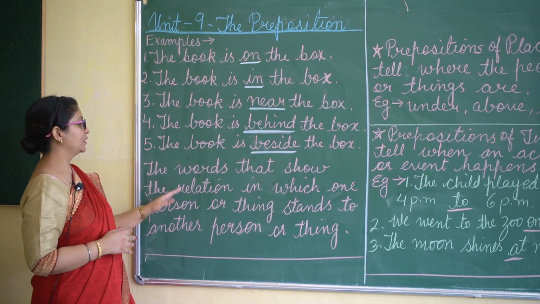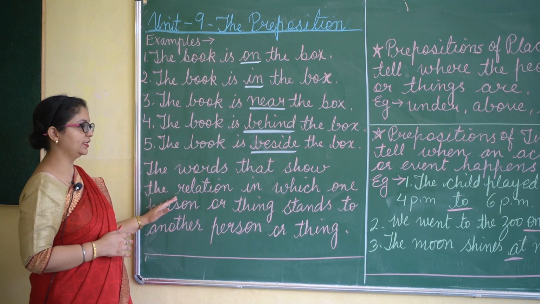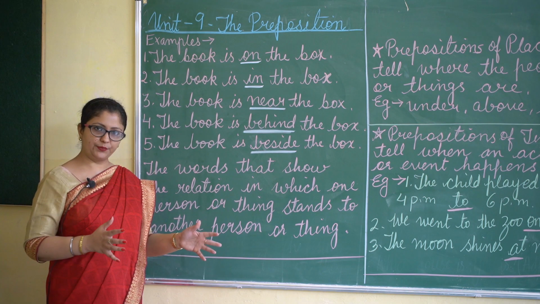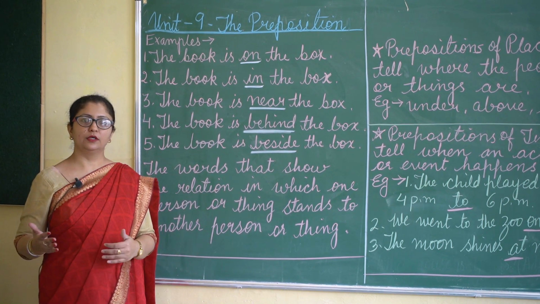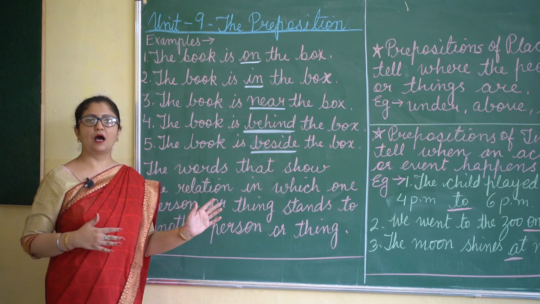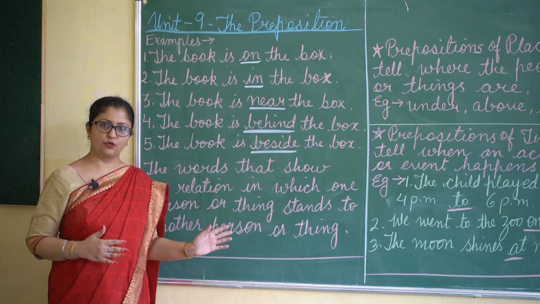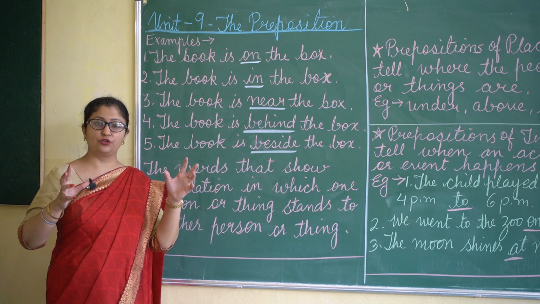So the words that show the relation in which one person or thing stands to another person or thing, such words are called prepositions. They will also tell you the position of the things.